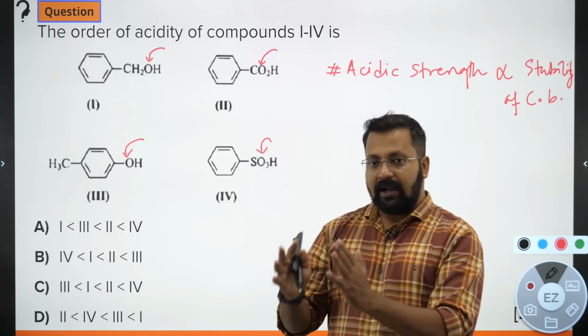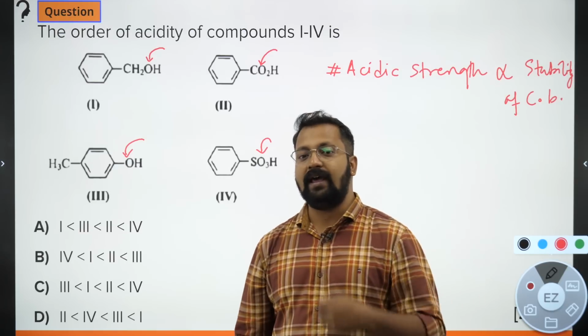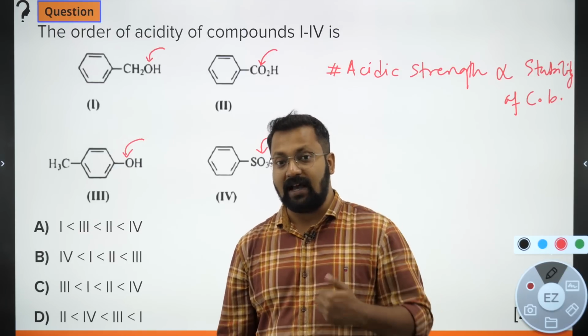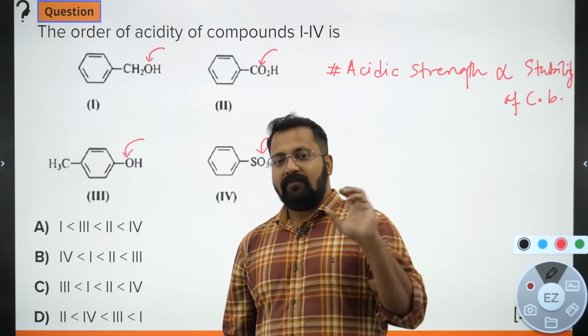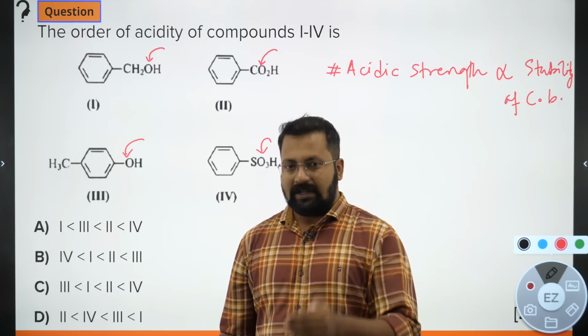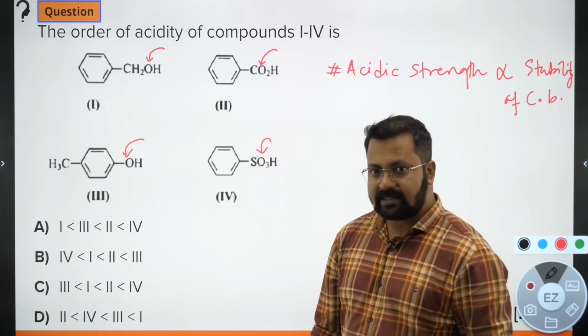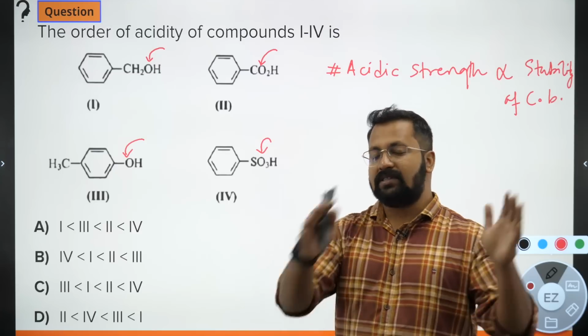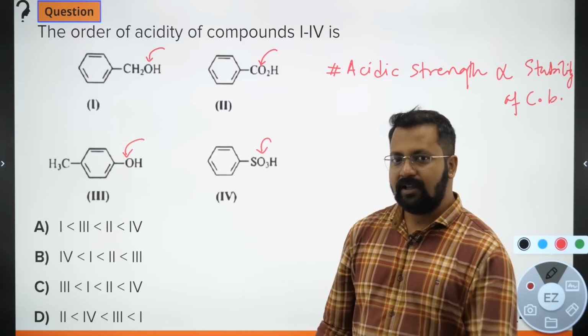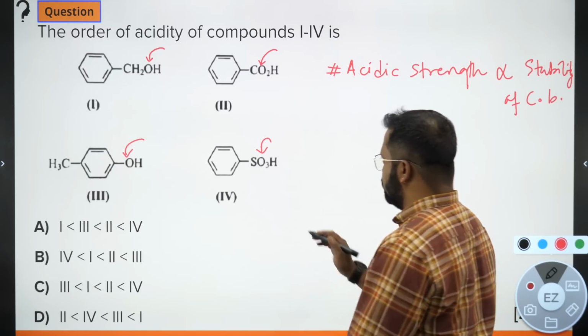Now the anion will try to take up H plus, लेकिन अगर anion stable हो गया तो H plus को लेने की कोशिश नहीं करेगा, and if it does not try to take up H plus, then the amount of H plus present in the medium would be higher compared to a situation जहाँ पे anion की H plus को लेने की tendency ज़्यादा है. The tendency of anion to take up H plus will completely depend on its stability. If stability is high, then its tendency to take up H plus is less. Medium has more H plus, that means the acid turns out to be a stronger acid. Okay? So with that, let's try to identify what are the conjugate bases.